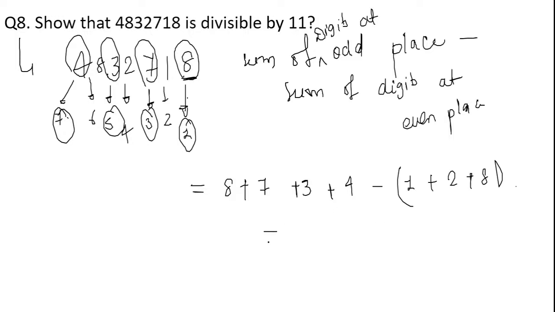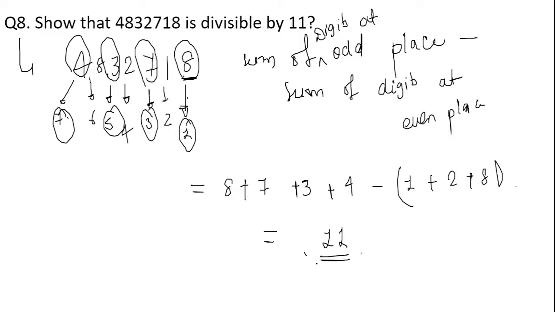So here what answer can come? 8, 14, 15, 22 minus 11. Got it? So the answer will be 11. What we have done is, first we have taken the summation of the odd places and subtracted from it the summation of the even places.